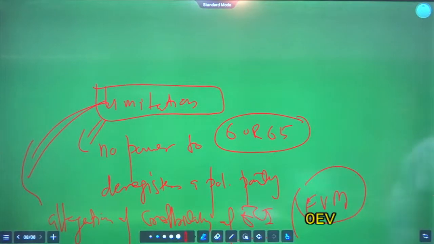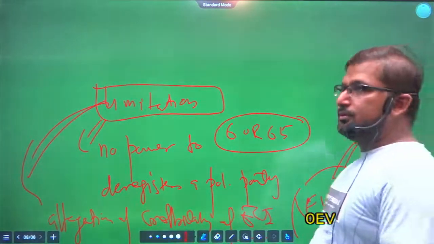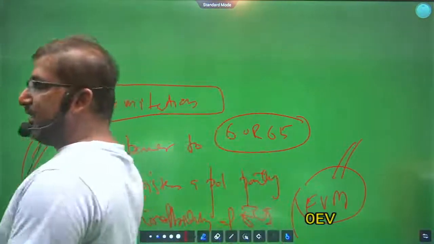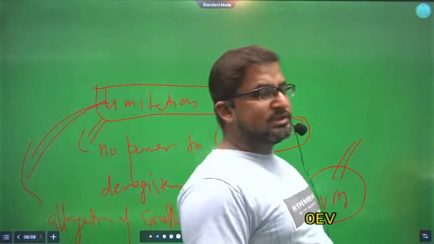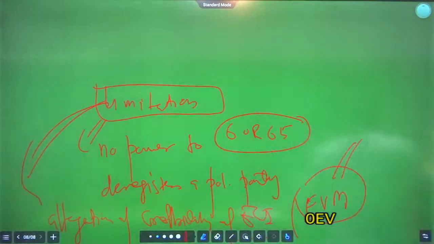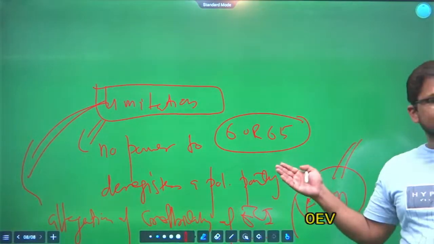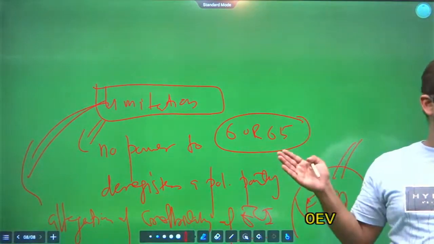In case of EVM, electronic voting machine, it is alleged by the opposition parties that EVM is tampered and the Election Commission is not working. So it is just an allegation. It is not proven.